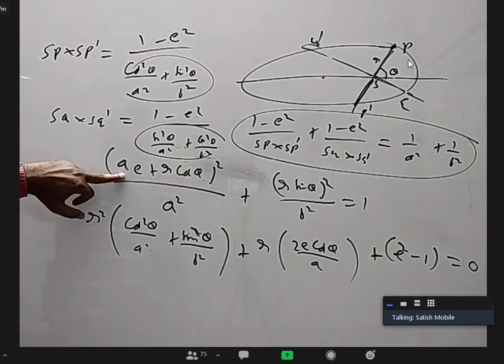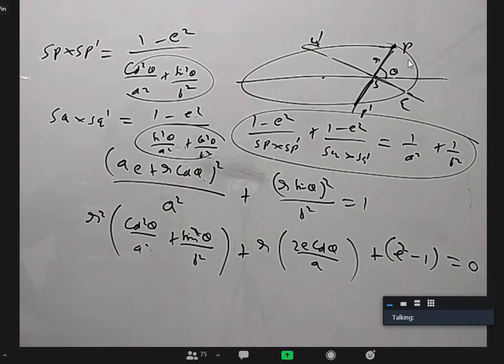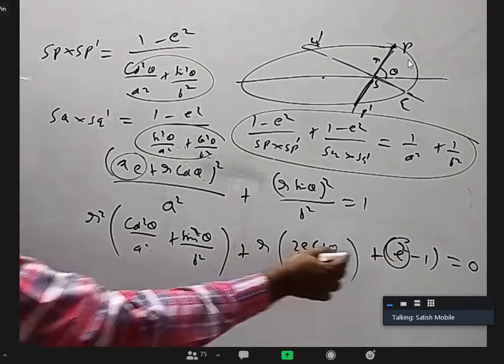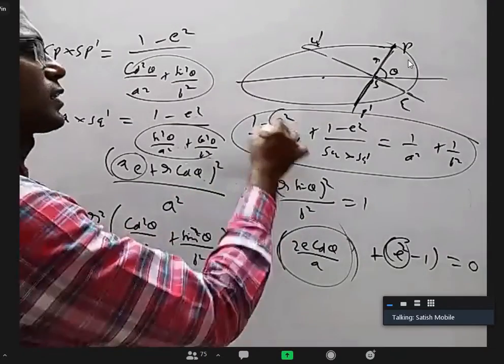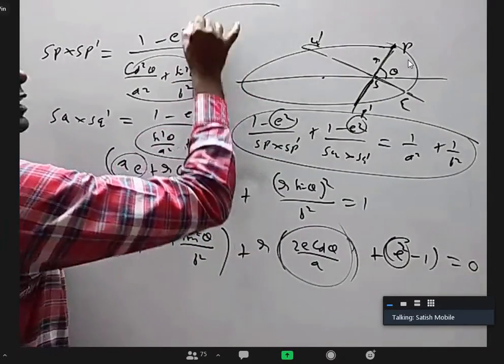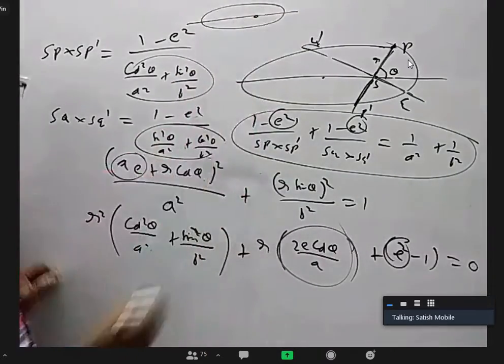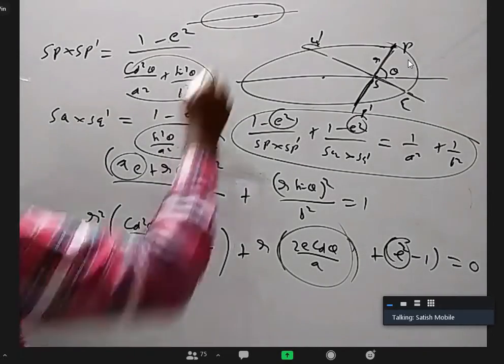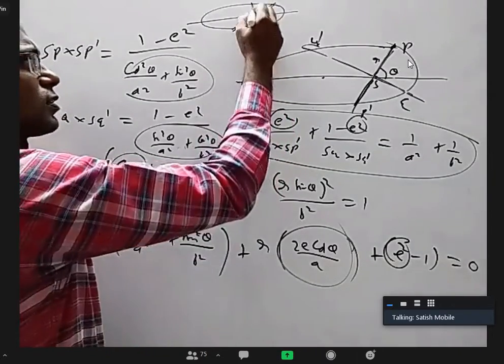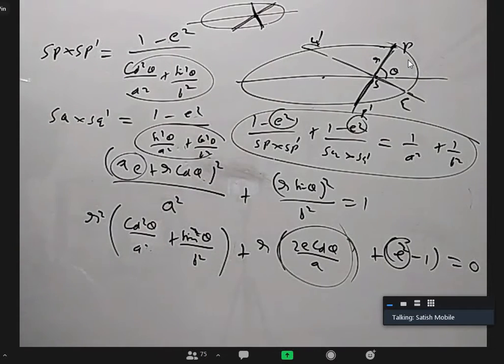Instead of AE, if I take L, what will happen? Still something like this only will come, because this L is going to affect only this place a little bit, and only this place. So in the place of E square, something else will come. Oh, that means I can even take that common, send it down. I think I can make this statement. What is that? Take an ellipse, take any point on the major axis. Doesn't matter. Draw two perpendicular chords. This into this product reciprocal, this into this product reciprocal, their sum is constant. I think I can make that statement. What do you say?